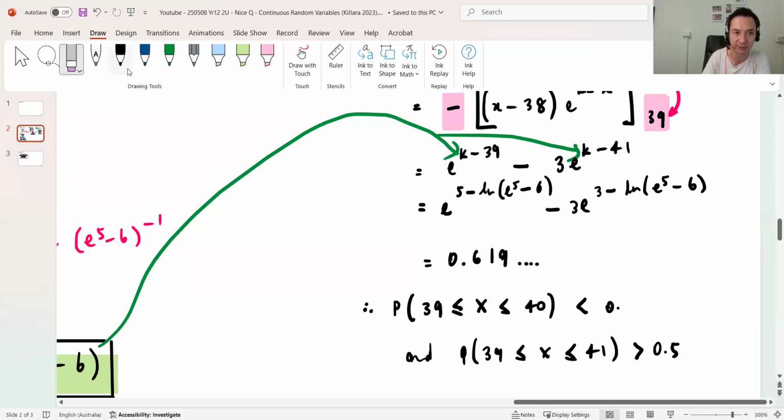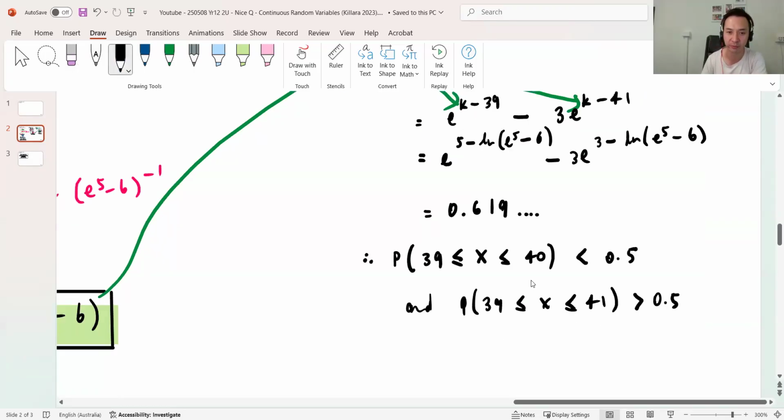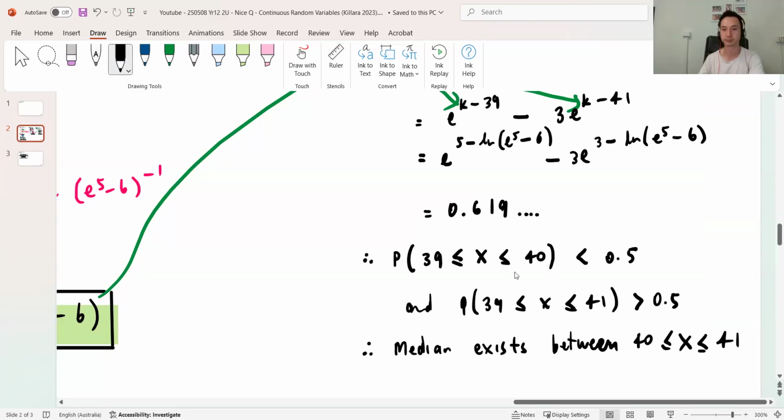Theoretically, I think what they meant was they wrote 0.5 here because that's the concept, right? One's smaller than 0.5, the other one's greater than 0.5. Therefore, the median exists between x between 40 and 41.